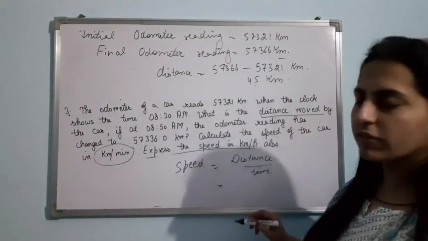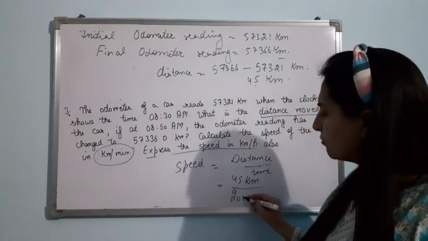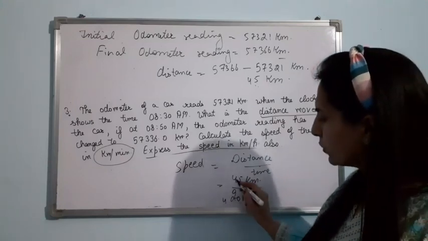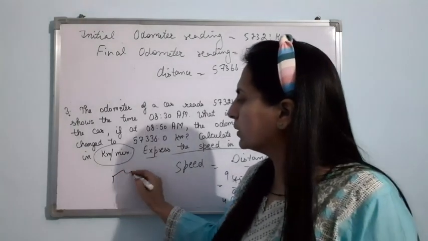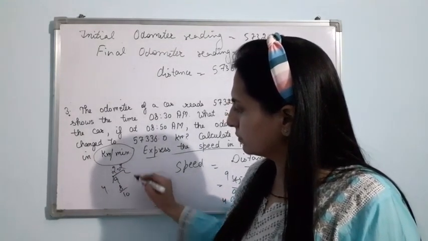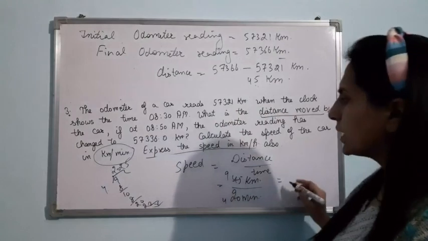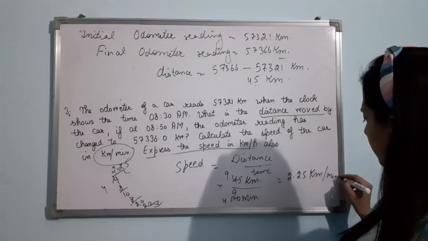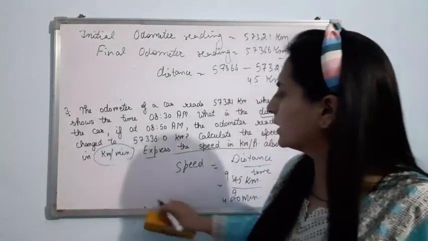Our distance is 45 kilometer and the time is 20 minutes. So obviously the speed will come in kilometer per minute only. 5 4s are 20, 5 9s are 45. If you make it in decimals, it will come out to be 2.25. So here comes the answer, 2.25 kilometer per minute. Am I clear? Or 9/4 kilometer per minute. Now, just read the next part.